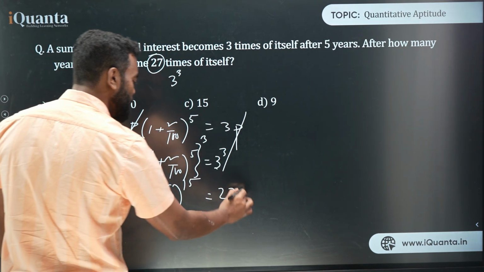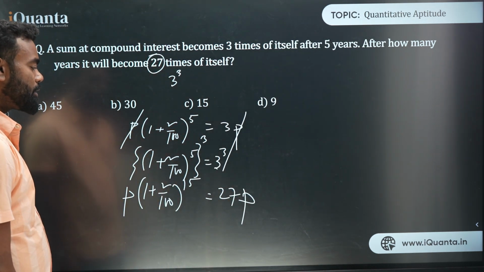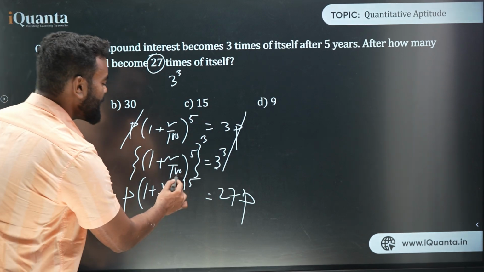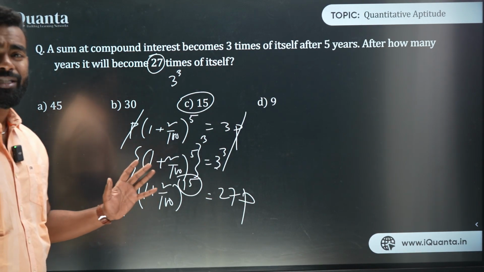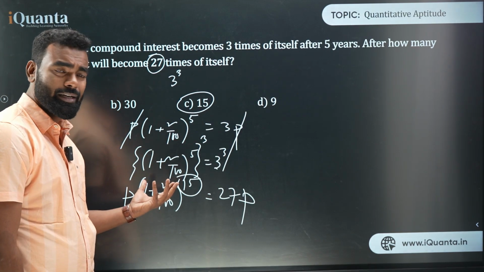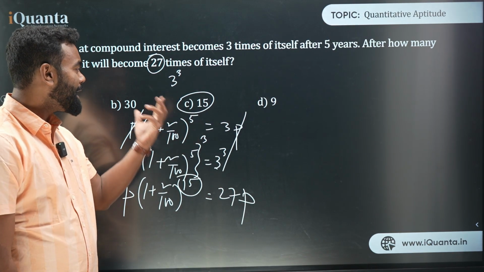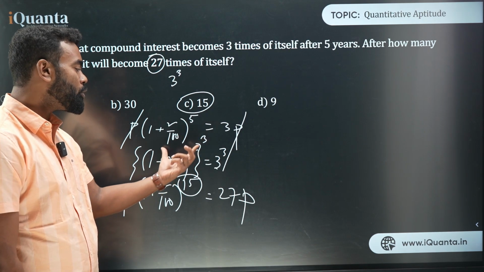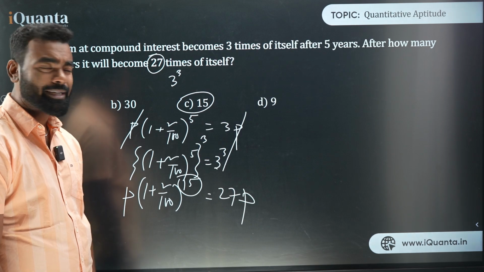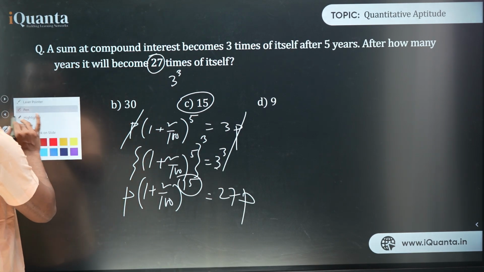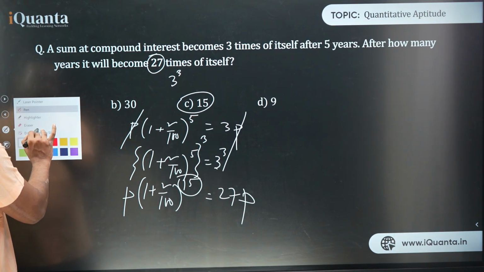Now multiply P on both sides. So this is 27P. So I can say in 15 years it will become 27P. So I'm just using the formula to solve this question. You can see how easy it is. What I did, I just cancelled P and P, and I know 27 is 3 cubed, so I do whole cube on both sides and I find the answer. In 15 years it becomes 27 times. This is one way to solve this question. There are so many other ways to solve this question also, just check.